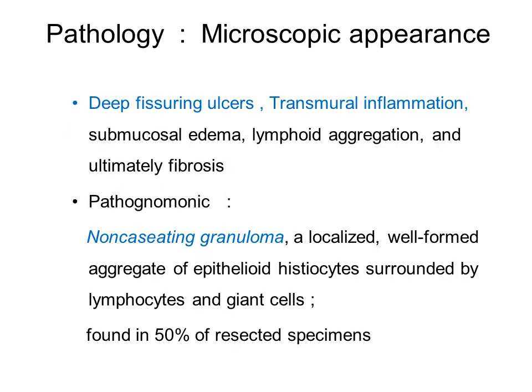Microscopically, as we have seen, there are deep ulcers. So you can see that there are deep fissuring ulcers which are not just limited to mucosa, but they can even go or cross through the muscularis propria. There is a transmural inflammation.